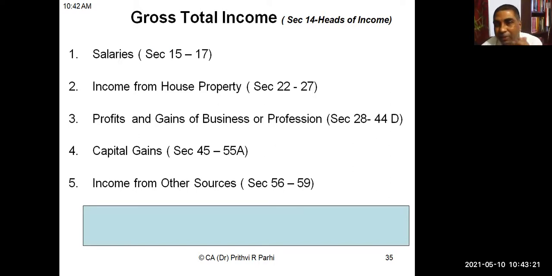So you already know there are 5 heads of income. Is it not? Can anyone tell me what are these 5 heads of income? Five heads of income. Please tell me. There are 5 heads of income. All of us know.